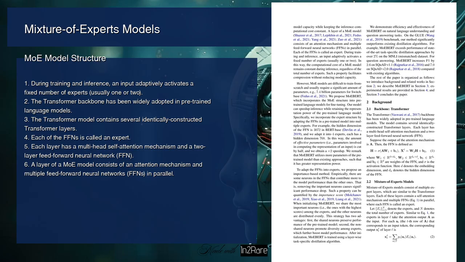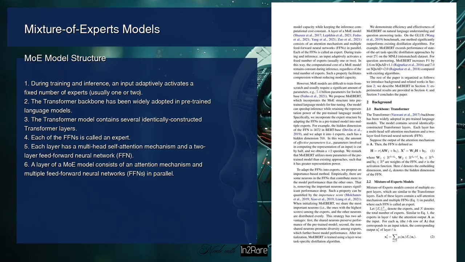On page 2, the author is explaining the concept of mixture of experts (MoE) models. They explain that a layer of a MoE model consists of an attention mechanism and multiple feed-forward neural networks (FFN) in parallel. Each of the FFNs is called an expert. During training and inference, an input adaptively activates a fixed number of experts, usually 1 or 2. This property facilitates compression without reducing model capacity. However, MoE models are difficult to train from scratch and usually require a significant amount of parameters.